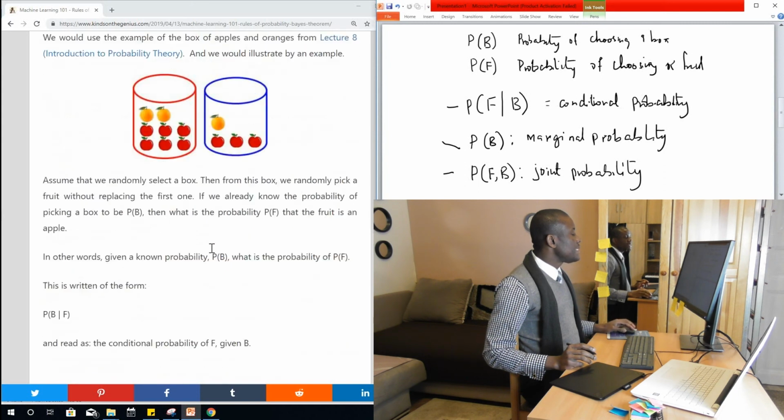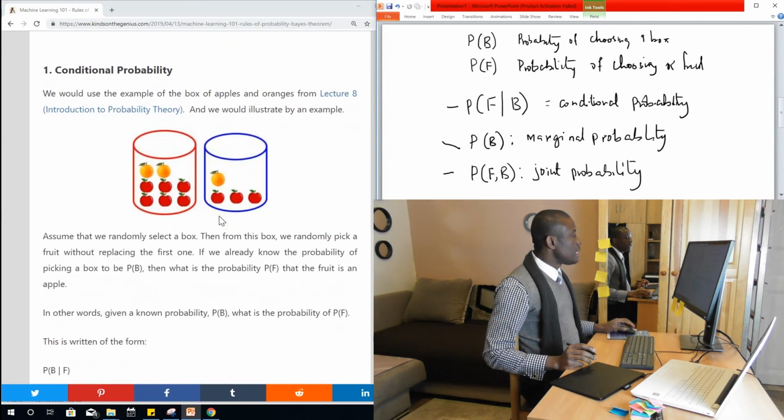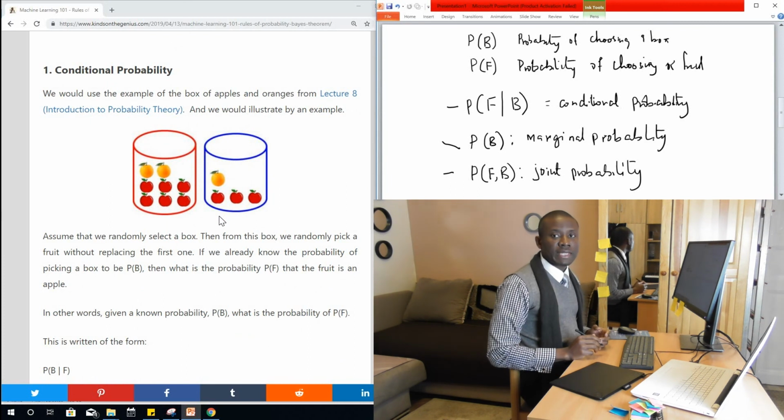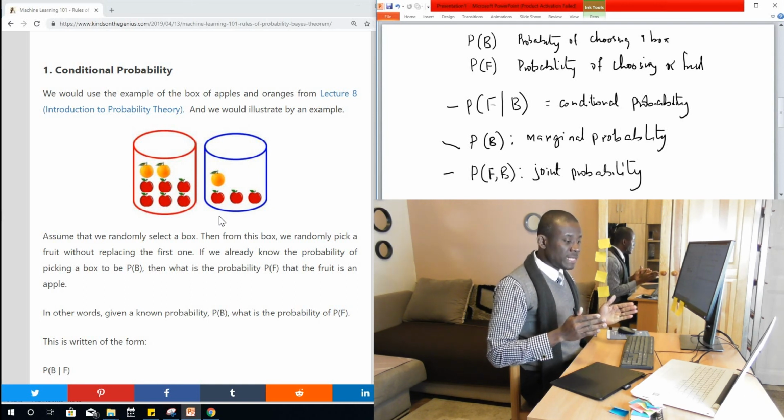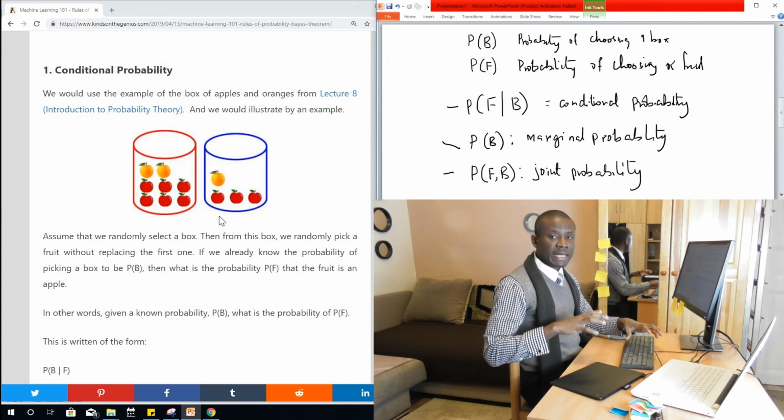So using the case of the apple and oranges, we may ask ourselves a question: what is the probability that on the first choice we choose a red box, and the second choice is also an apple? So joint probability is a combination of two things. You have this probability and this probability.